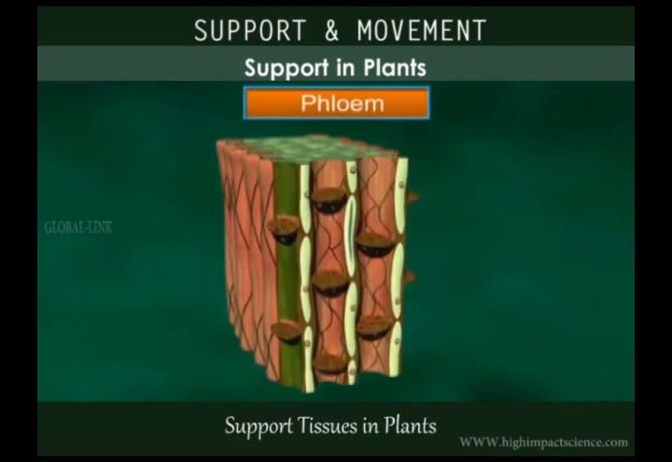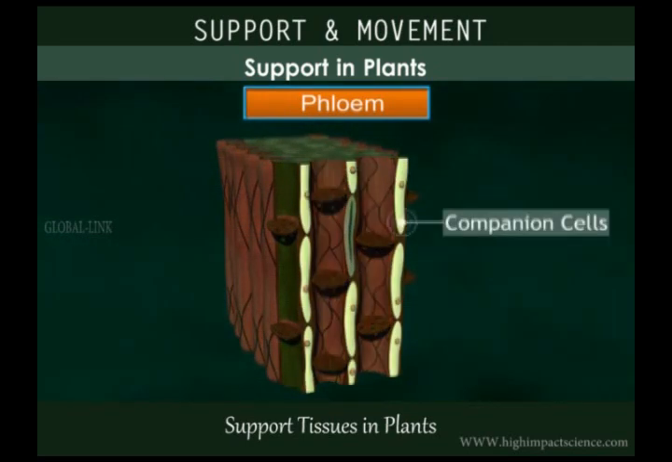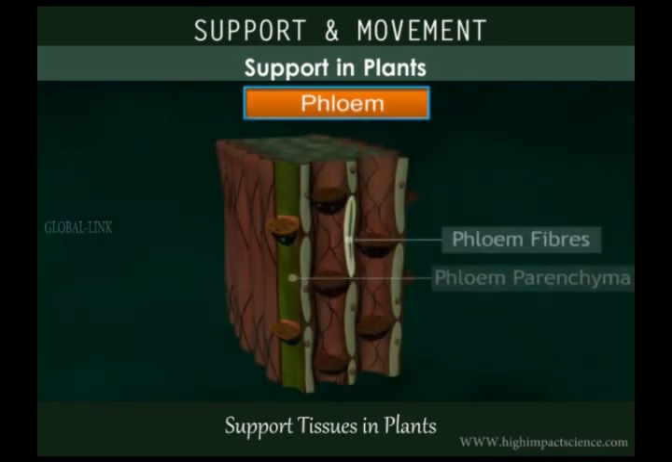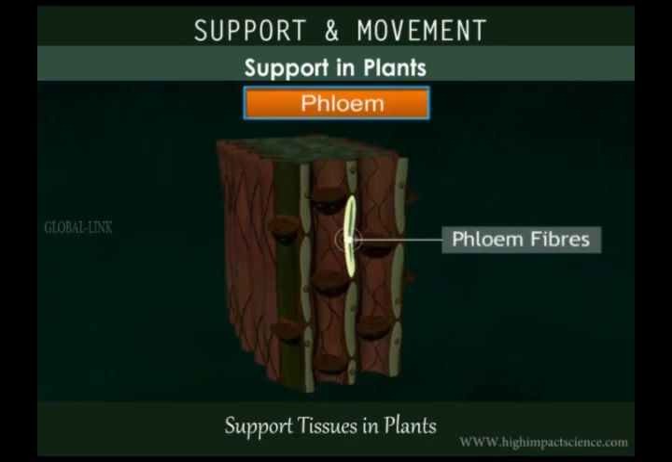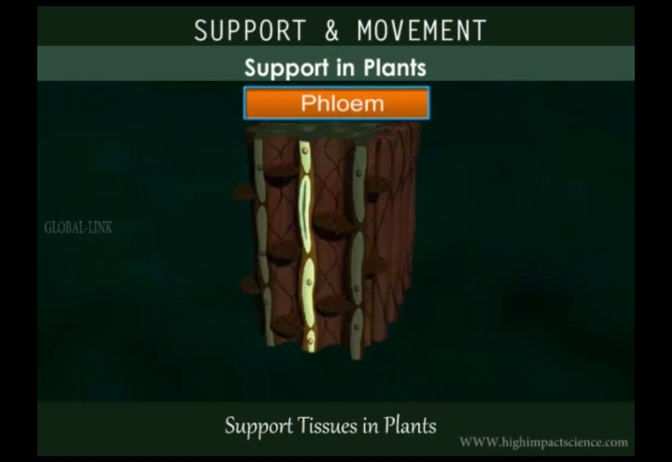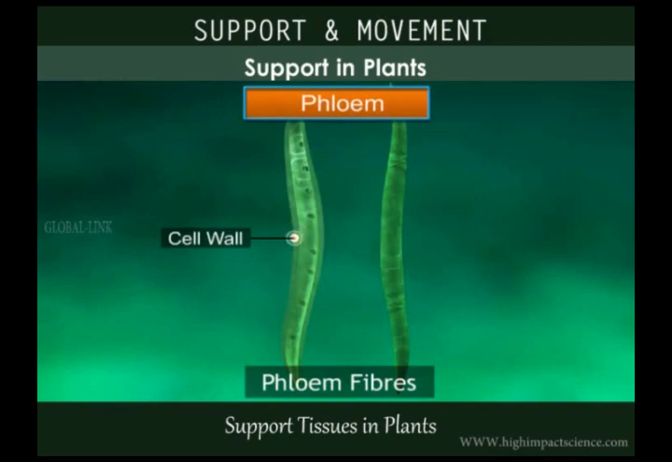We also saw that the phloem consists of sieve tubes, companion cells, phloem parenchyma, and phloem fibers. It is the phloem fibers that provide mechanical support to the plant. They are thick-walled, elongated dead cells.